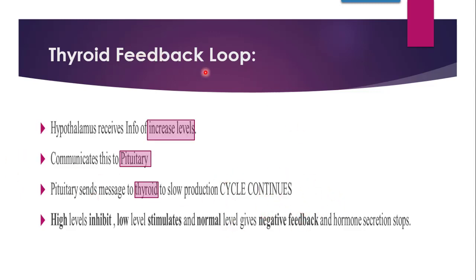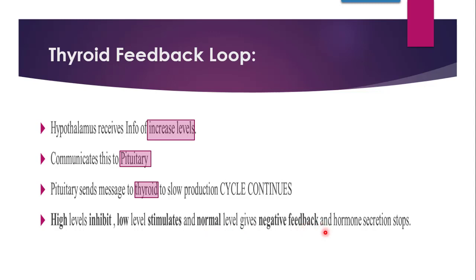This is called the feedback loop. When there are high levels of hormones, it will inhibit. When there are low levels of hormones, it will stimulate the production of thyroid hormones. And the normal levels will give the negative feedback. Once they achieve the normal level in the circulation, it will give the negative feedback and hormone secretion will stop. High levels of thyroid hormones inhibit the synthesis and secretion of thyroid hormones. Low levels of thyroid hormones will stimulate the synthesis and secretion of thyroid hormones, and normal levels will give the negative feedback.